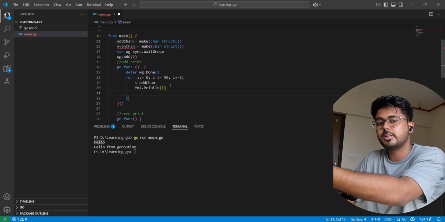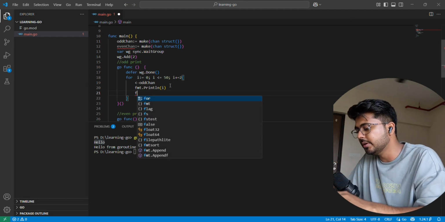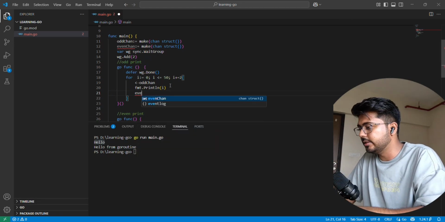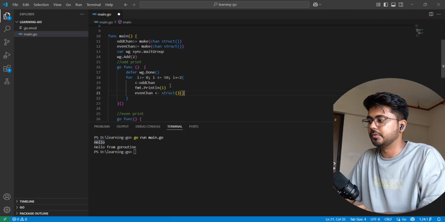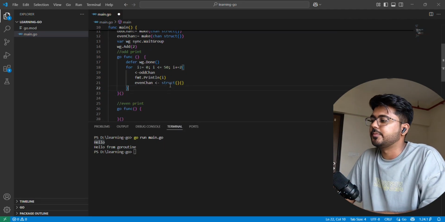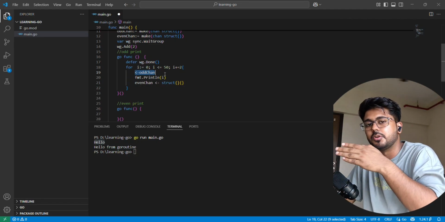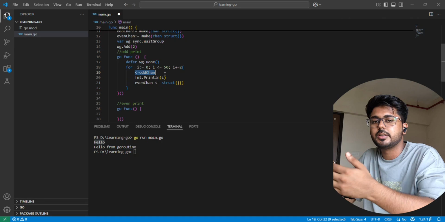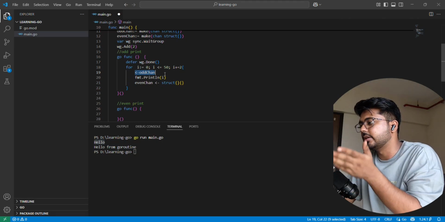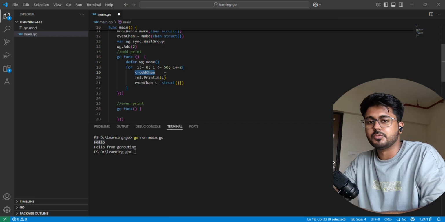The even goroutine should also be listening, waiting to get the value. So I will signal the even channel that now you can print. What is happening inside is that I am listening for a value on the odd channel. But for printing 1, I will by default send a value to it so that it starts the execution from 1. So the odd channel will get the value.